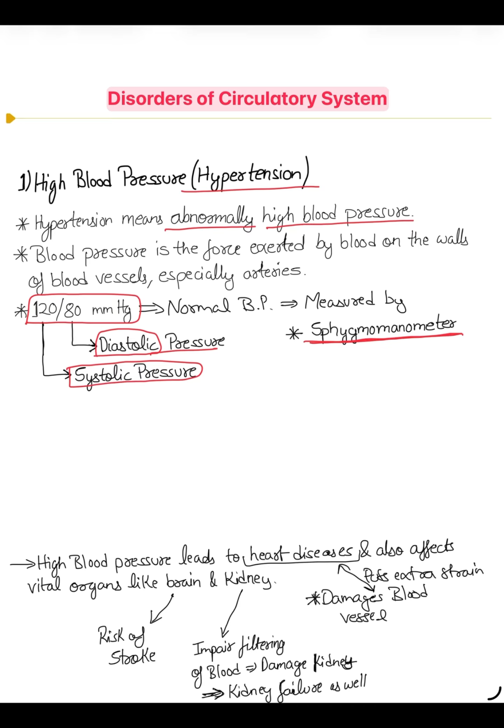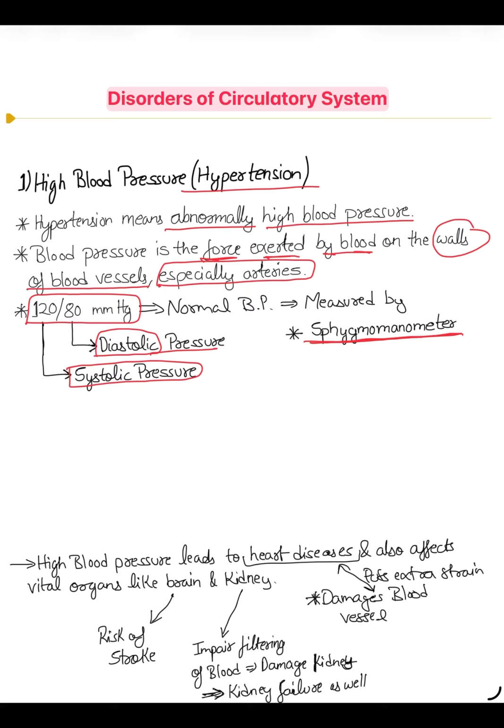So what is blood pressure actually? Blood pressure is force per unit area. In medical terms, blood pressure is the force exerted by the blood on the walls of blood vessels, especially arteries. To analyze blood pressure or heartbeat, you can check your wrist, because arteries are generally embedded in our body.